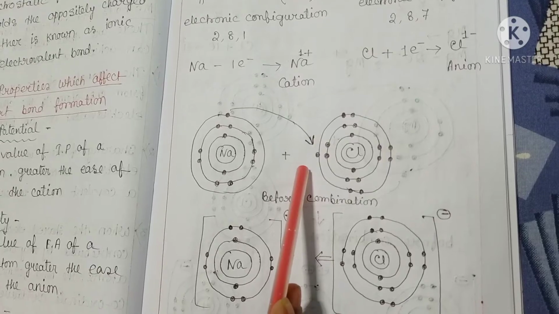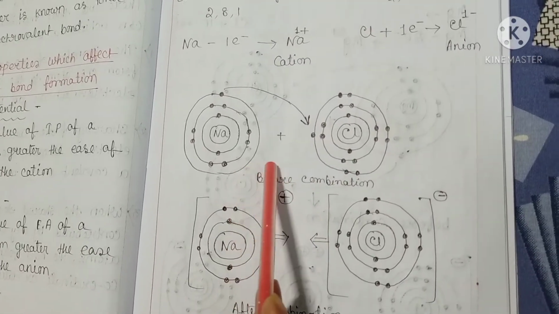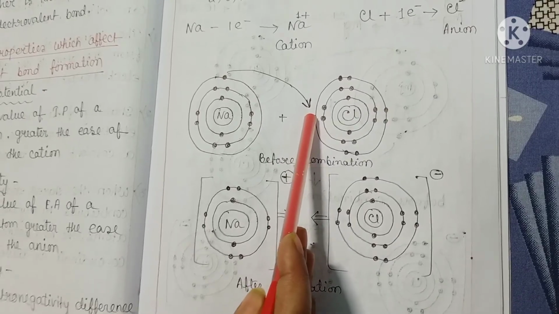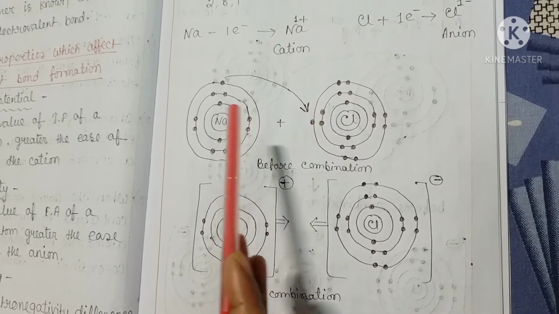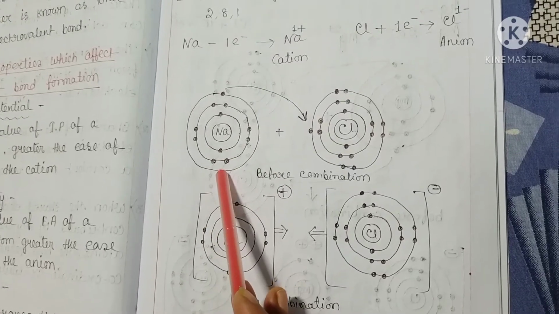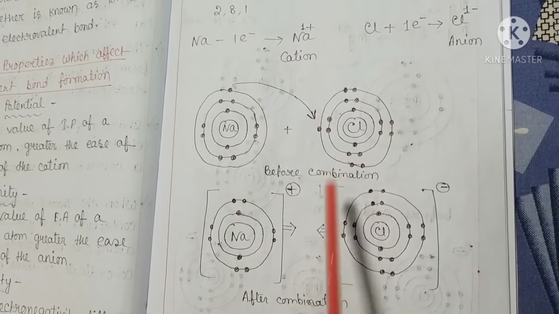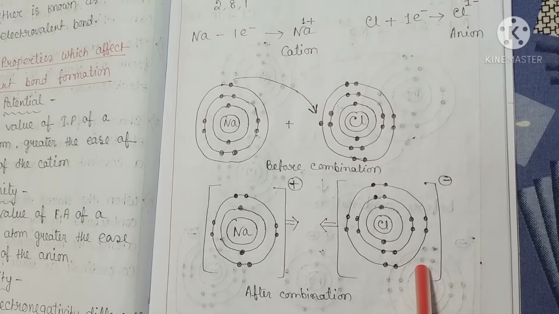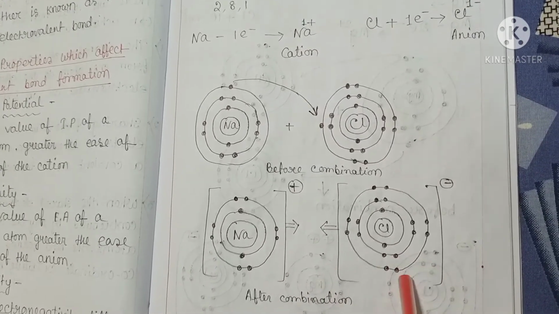Therefore, sodium gives the valence electron to the chlorine atom and becomes positively charged, while chlorine becomes negatively charged by gaining one electron from sodium.